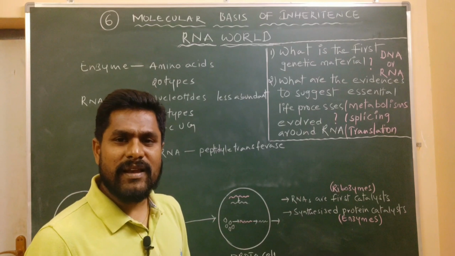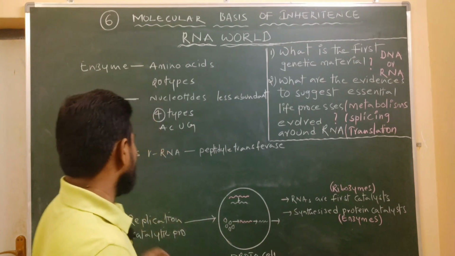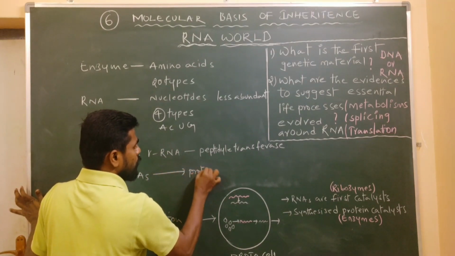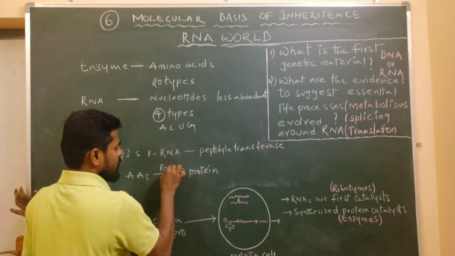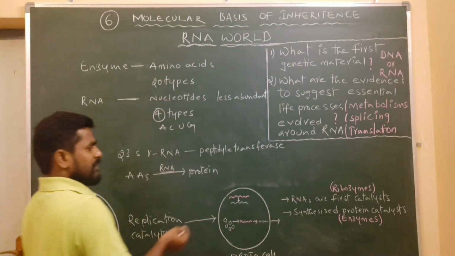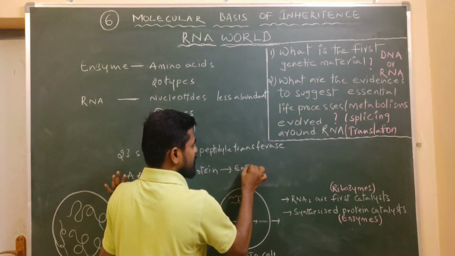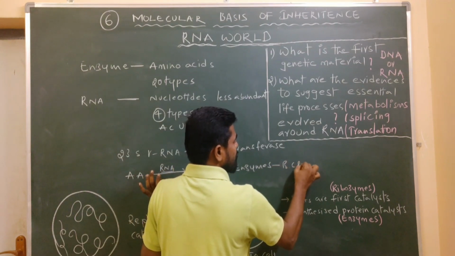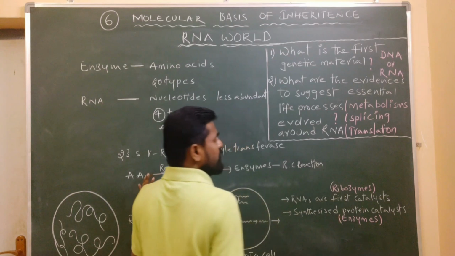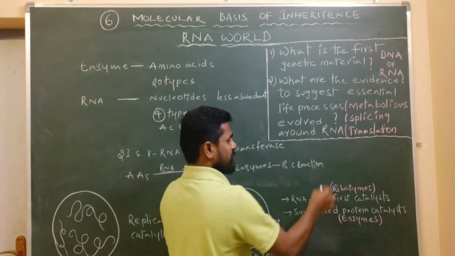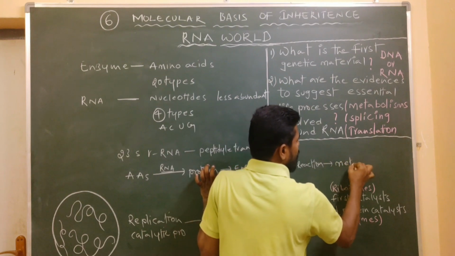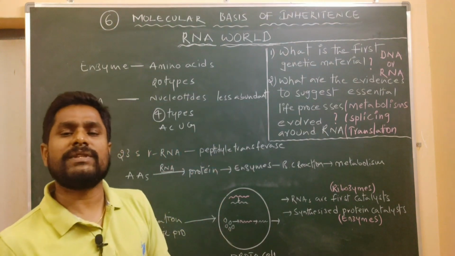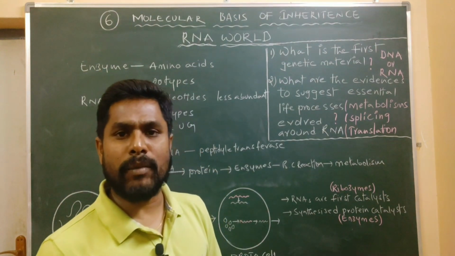In earlier days, RNA, acting as a biocatalyst, combined the amino acids together to form a protein molecule. In the presence of RNA, these proteins got converted into enzymes. These enzymes are involved in biochemical reactions. The sum of the biochemical reactions of a living organism is said to be metabolism. In the earlier days, metabolism evolved around the RNA molecule.